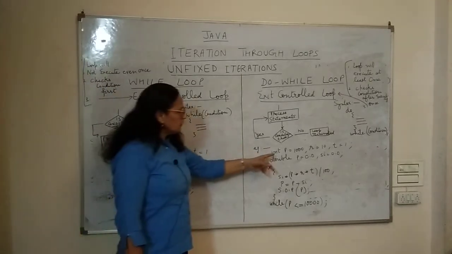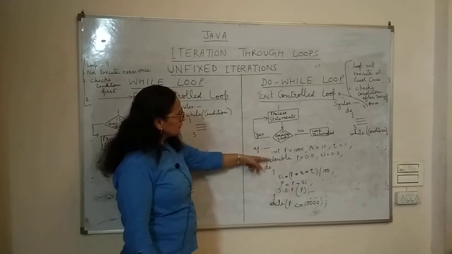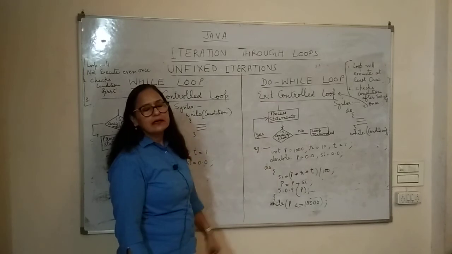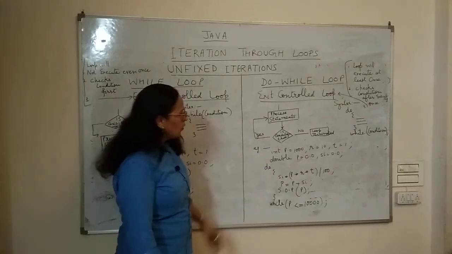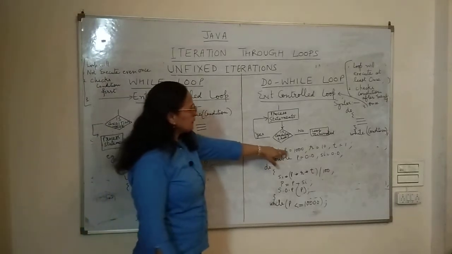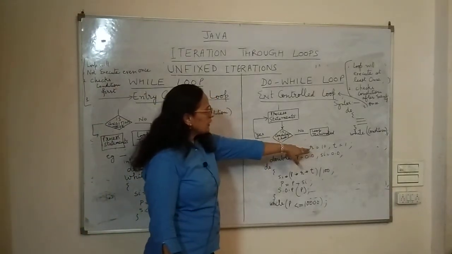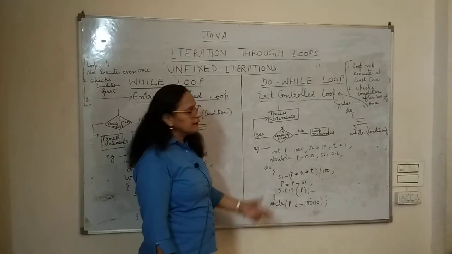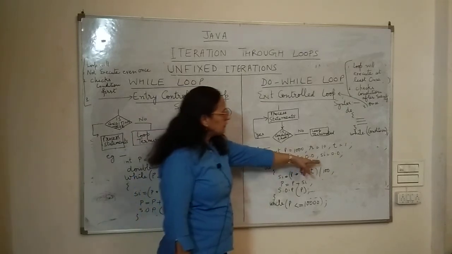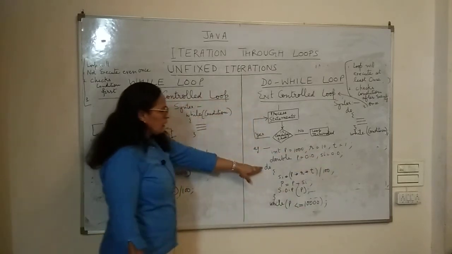Now on the other hand, you check the difference. The first two statements can also be written in one declaration statement altogether. Here int p is equal to the same 1000, r is equal to 10, t is equal to 1, principal, rate and time, double p is equal to 0.0 and simple interest is equal to 0.0.